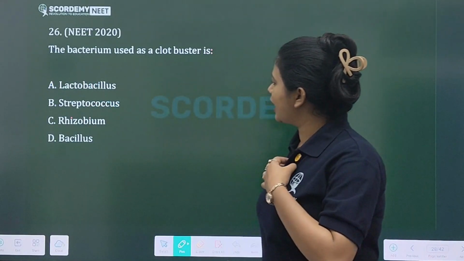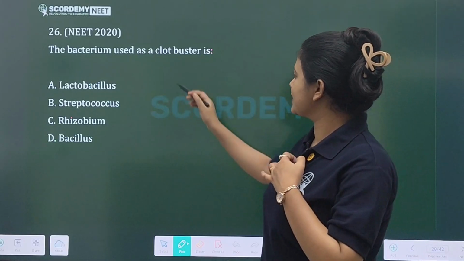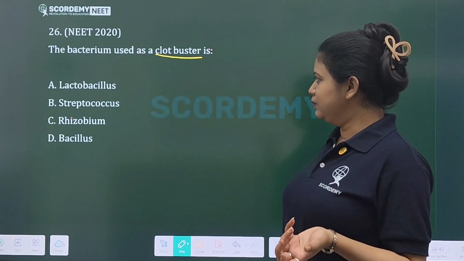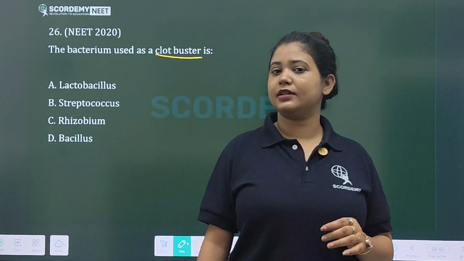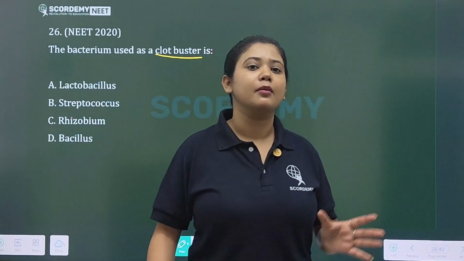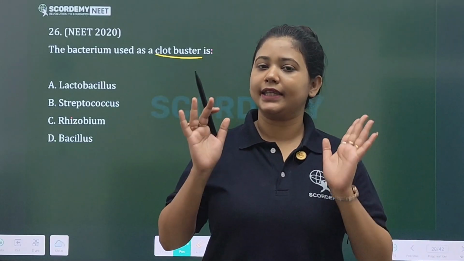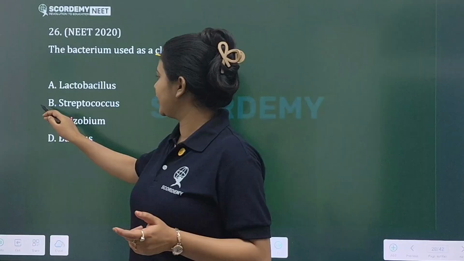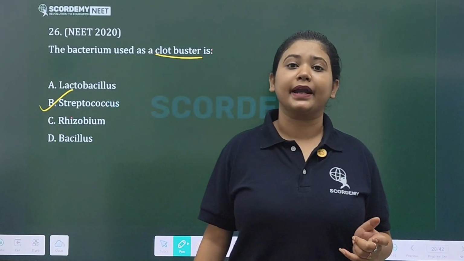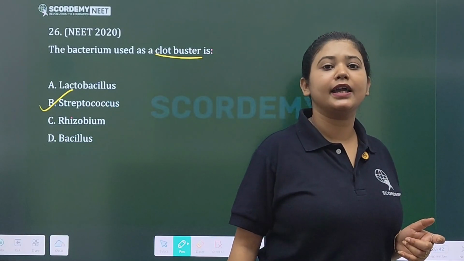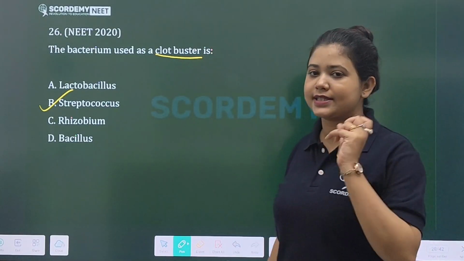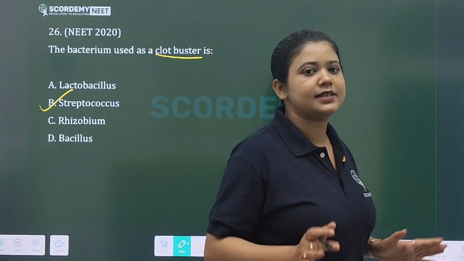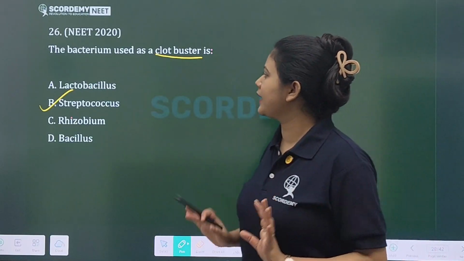Next, the bacterium used as a clot buster. Clot buster means it helps to break the blood clots. So this is your streptococcus bacteria. It synthesizes which enzyme? Streptokinase. Streptokinase enzyme is being synthesized by your streptococcus bacteria.